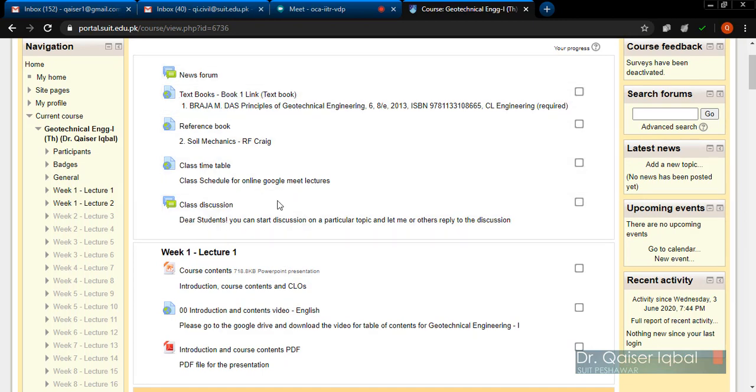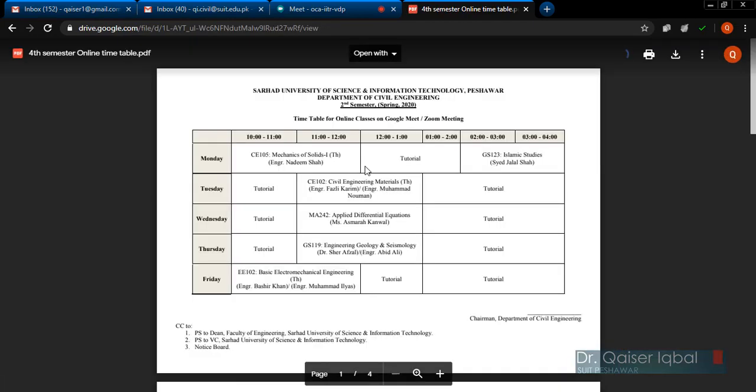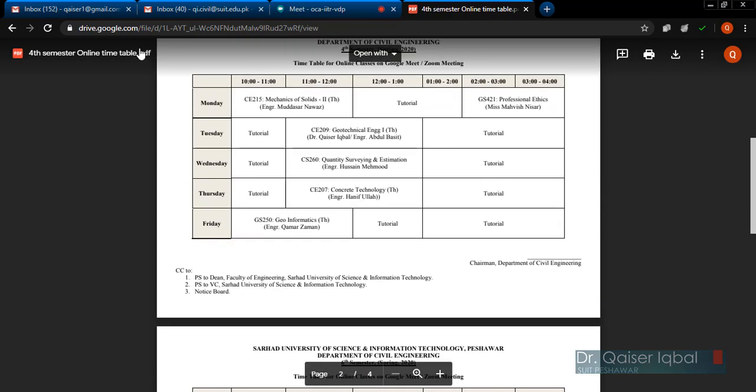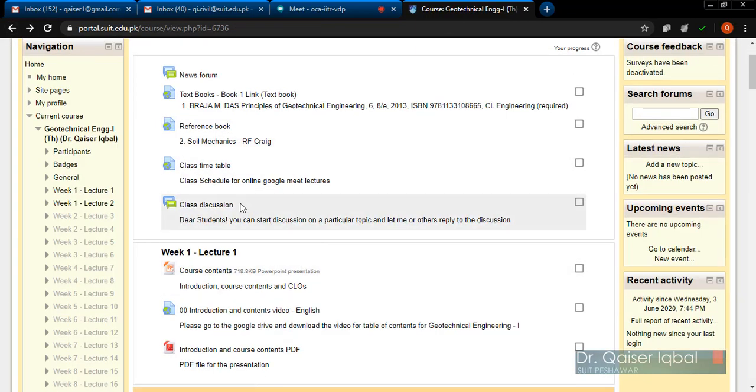So here is the SUIT portal for my course. You can see at the top I've completed sections like the news forum, where I share news regarding this subject, and official notifications. Then there are two textbooks, and the class timetable schedule, which is the schedule for uploading lectures and also the schedule for my online lecture. You can see over here the second semester, fourth semester. For your particular semester you will upload your schedule over here.